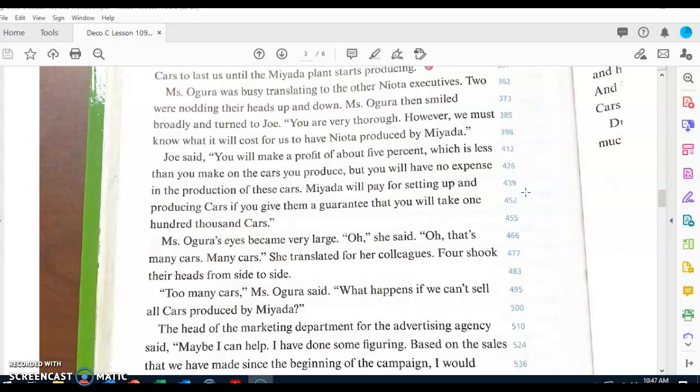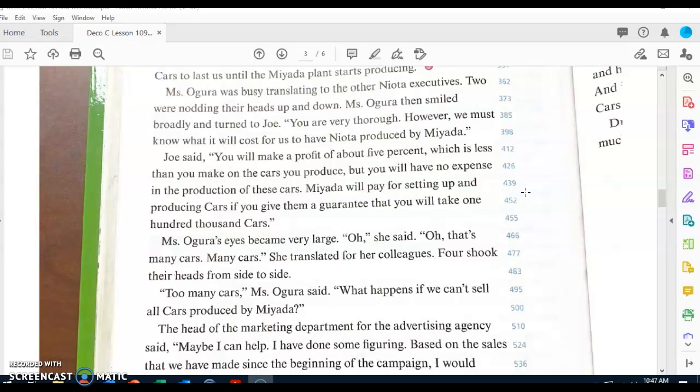Joe said, "You will make a profit of about 5%, which is less than you make on the cars you produce, but you will have no expense in the production of these cars. Miata will pay for setting up and producing cars if you give them a guarantee that you will take 100,000 cars." Ms. Ogura's eyes became very large.